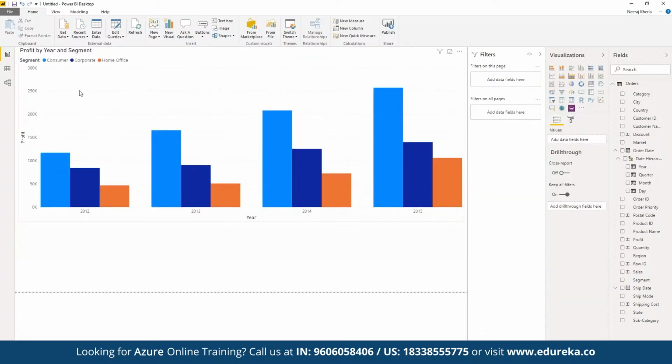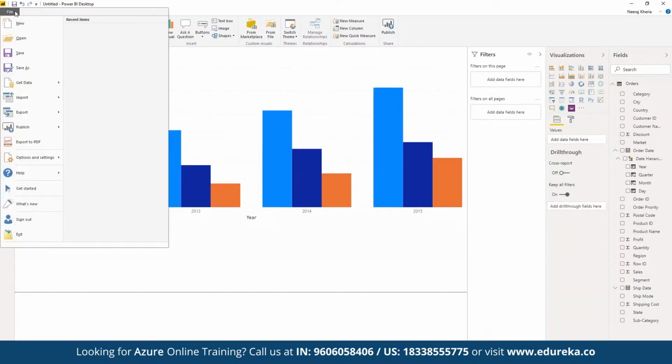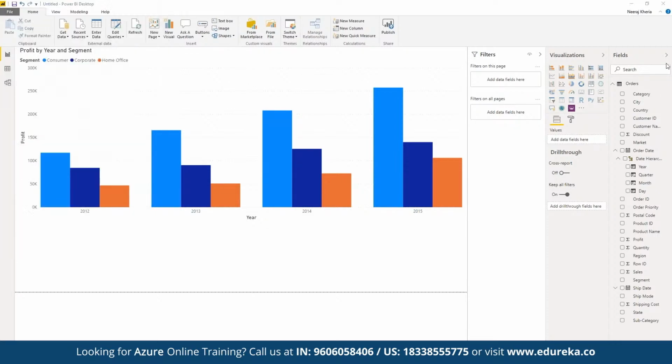And once we are done, we can simply go to the file section, and here we can save the entire report. We can export this to PDF as well, or we can generate a complete visualization dashboard where we can click on publish. When we publish, we create a complete dashboard through which the end users can interact with the entire data set that we have defined, so that they will be able to interact with how the data has been defined, and then they can work accordingly.